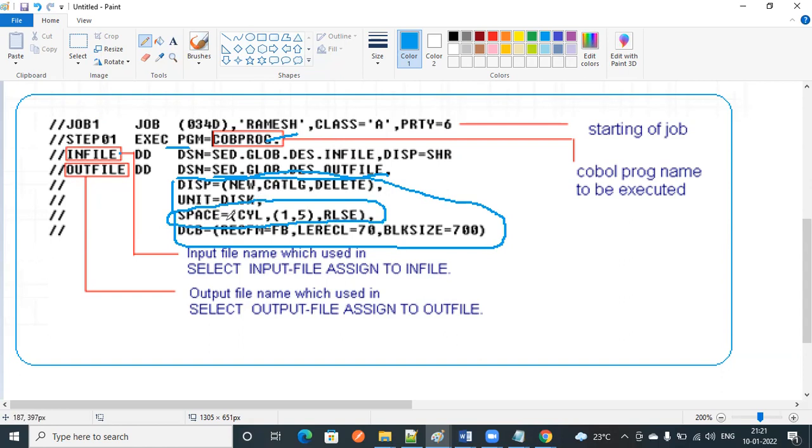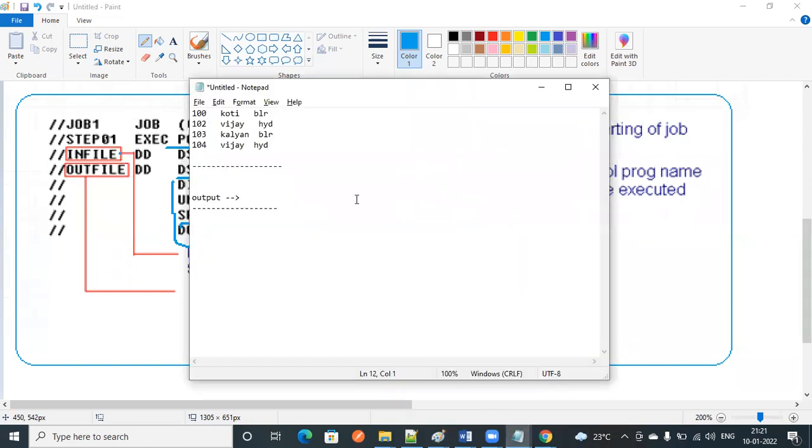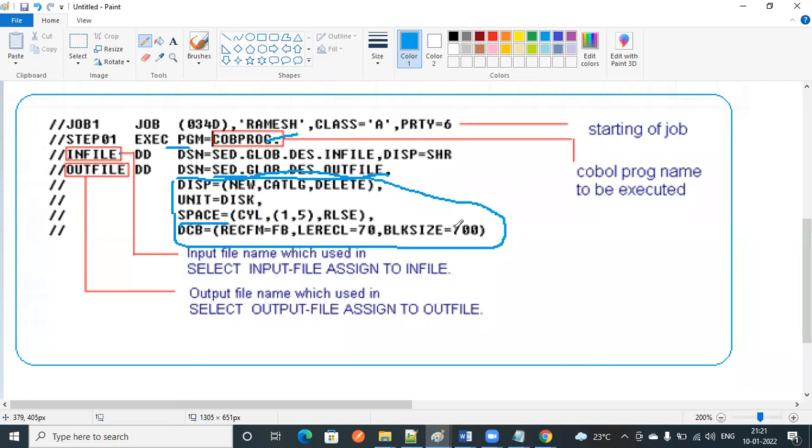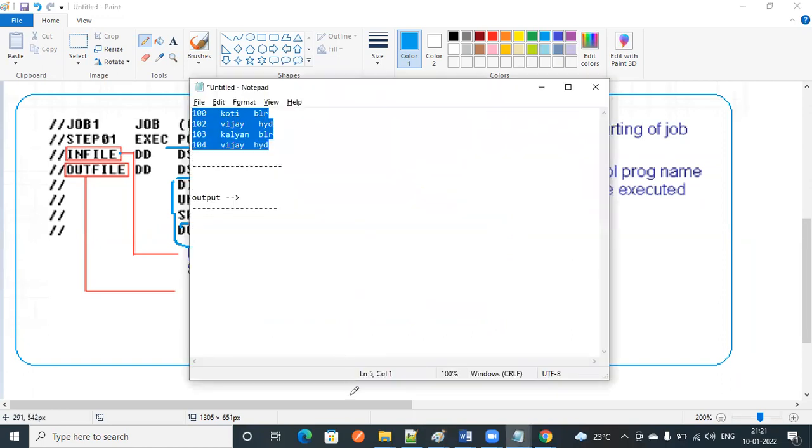So SPACE is equal to, here we are going to give CYL, cylinders. Here we have cylinders and tracks, and DCB parameters. What is the file length over here? We are not able to decide, right? In Notepad it is difficult to identify the length, but in the mainframe it is not like that. We can easily identify the length of the program.